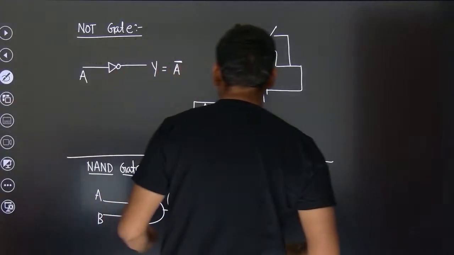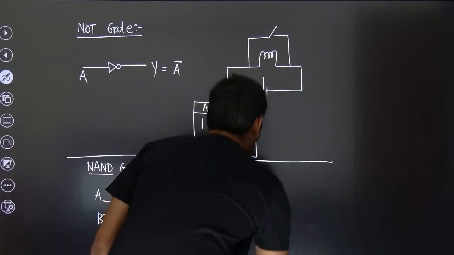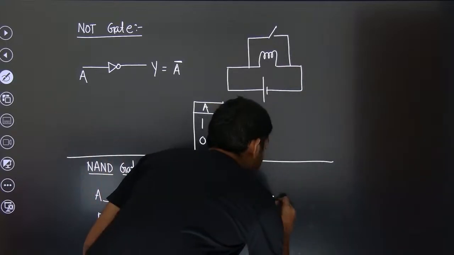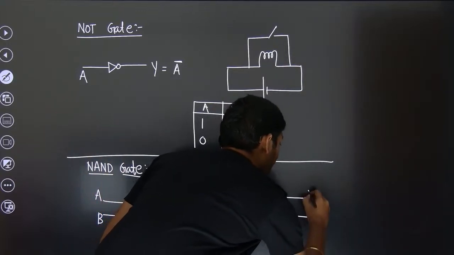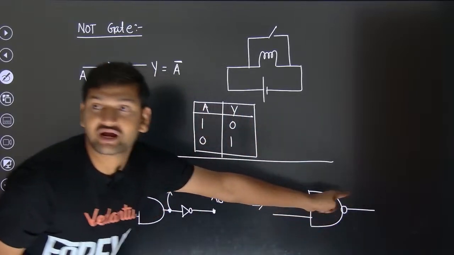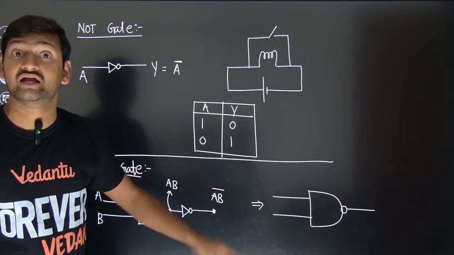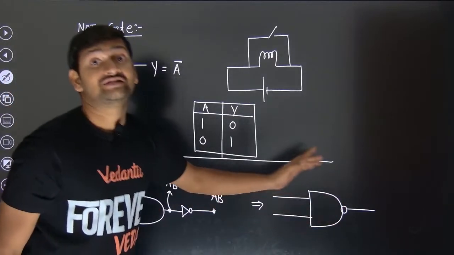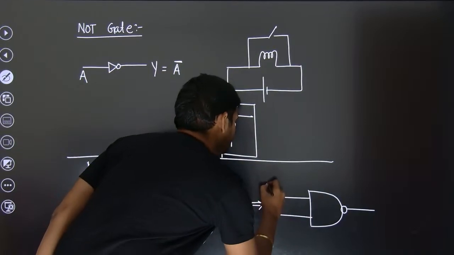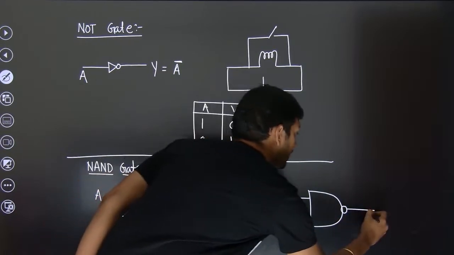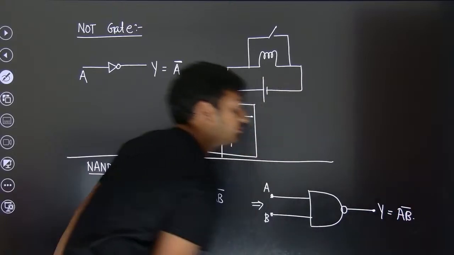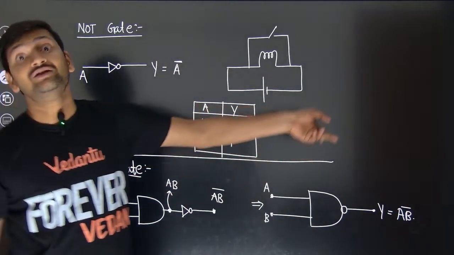Okay, fine. Then there is one more representation. They won't represent it like this. Whenever you come across a NAND gate, the representation will be slightly different. There will be a knob drawn on the AND gate. Whenever you see that knob, that's a clear indication that we are dealing with a NAND gate. So what will be the truth table? The output is going to be (A into B) bar. That means when you do A into B, whatever you get, you have to mark the reverse of it.